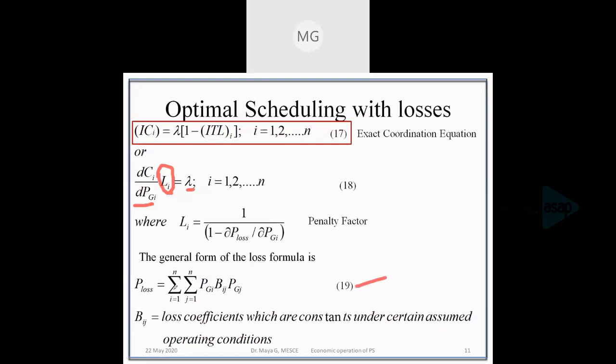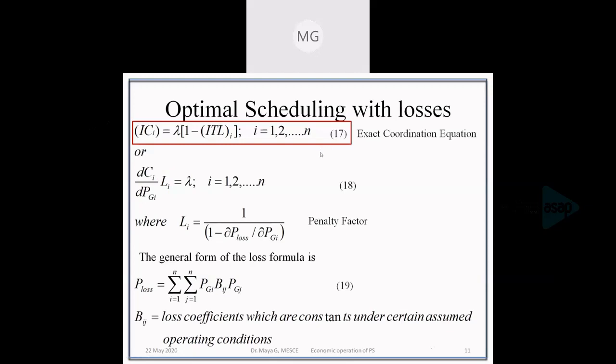So P loss is equal to the summation over i and j of PGi Bij PGj, where Bij are called the loss coefficients, which are constants under certain assumed operating conditions. So we have the exact coordination equation.